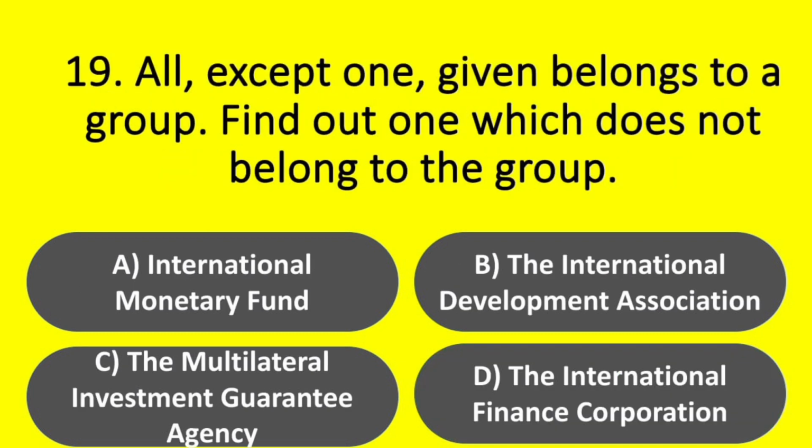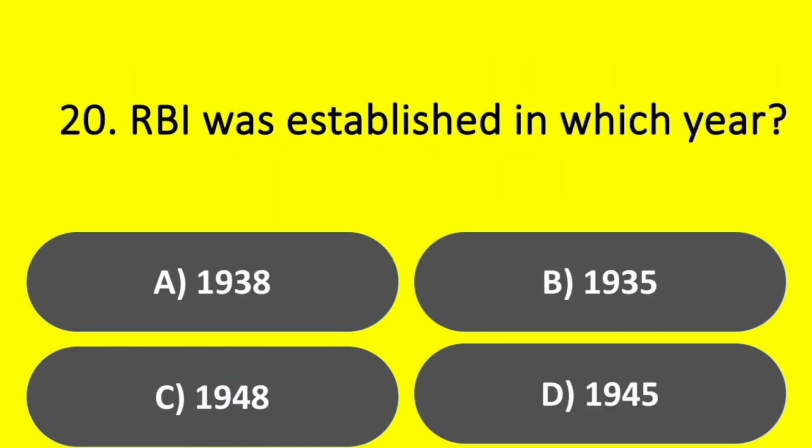Question. All except one given belong to a group. Find out which does not belong to the group. Options. A. International Monetary Fund. Option B. The International Development Association. Option C. The Multilateral Investment Guarantee Agency. Option D. The International Finance Corporation. Answer. Option A. International Monetary Fund.